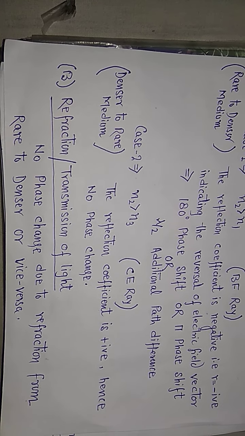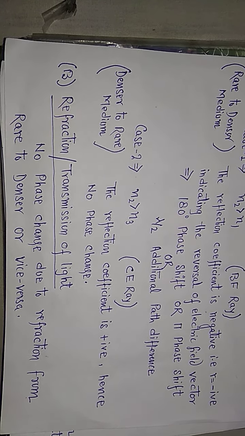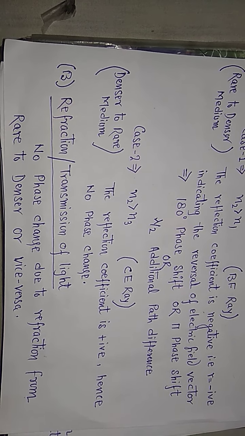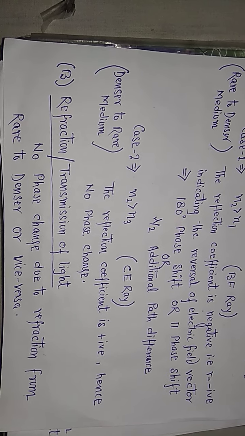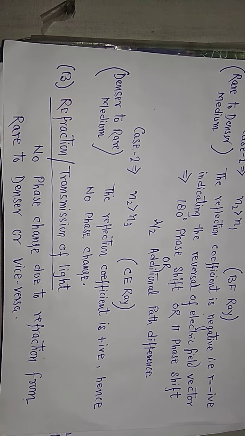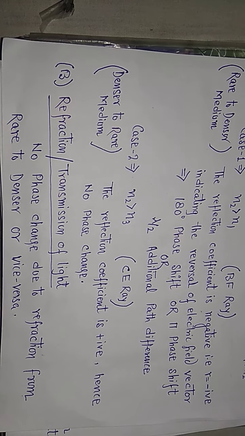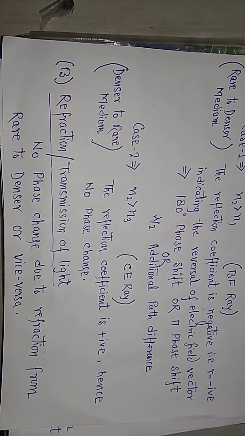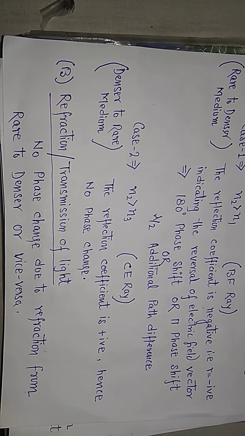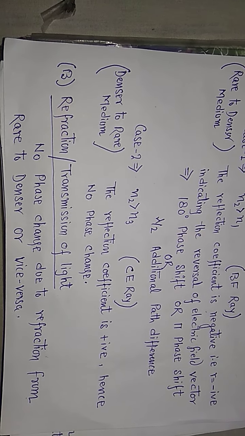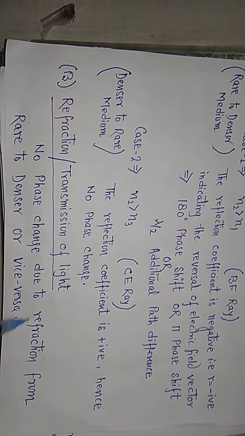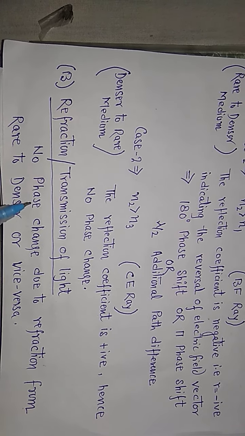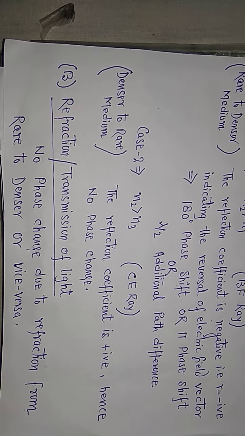So due to the difference in refractive index, there is a change in speed from one medium to another. This change in speed is compensated by the reduction of the wavelength of the light, so that there is no change in frequency and phase due to the transmission of light. So whatever the situation, whether the light is coming from rare to denser or denser to rare, in the case of refraction there is no change of the